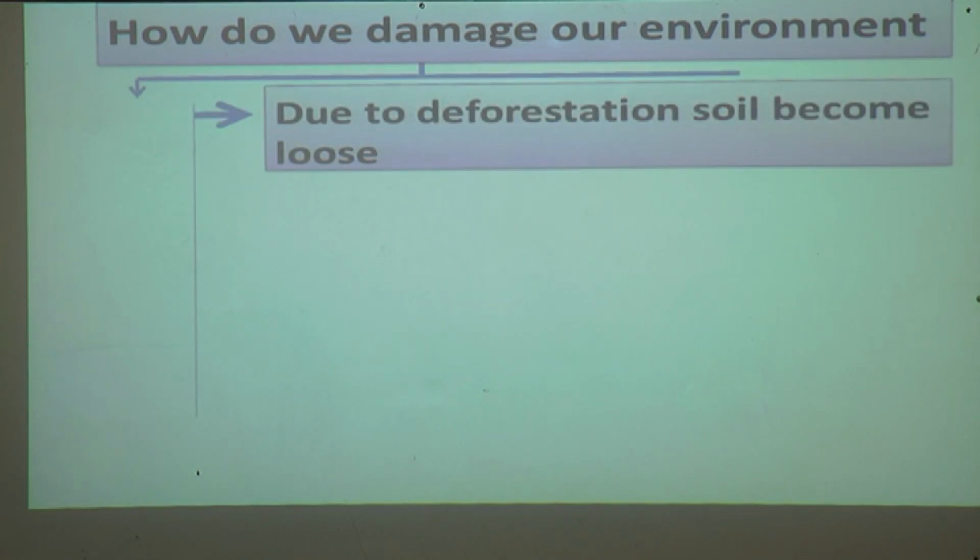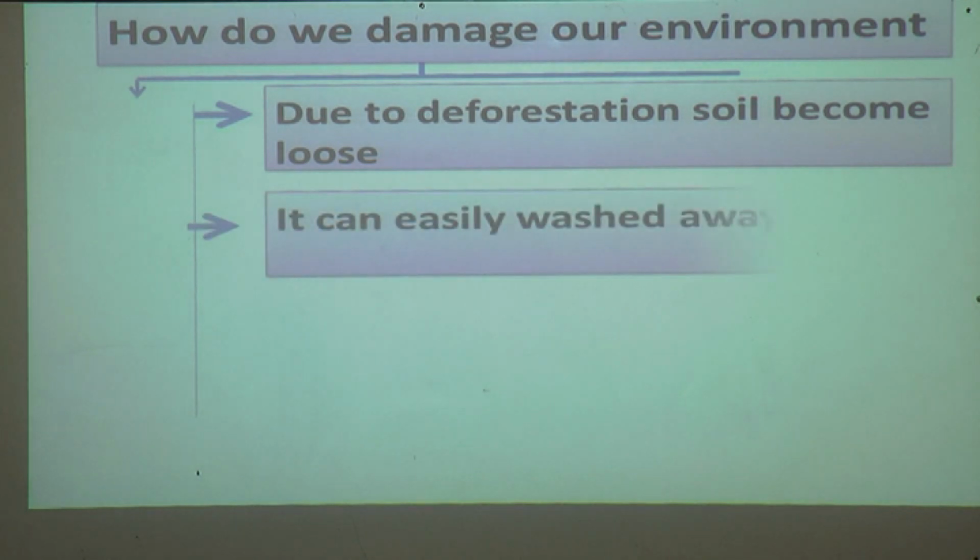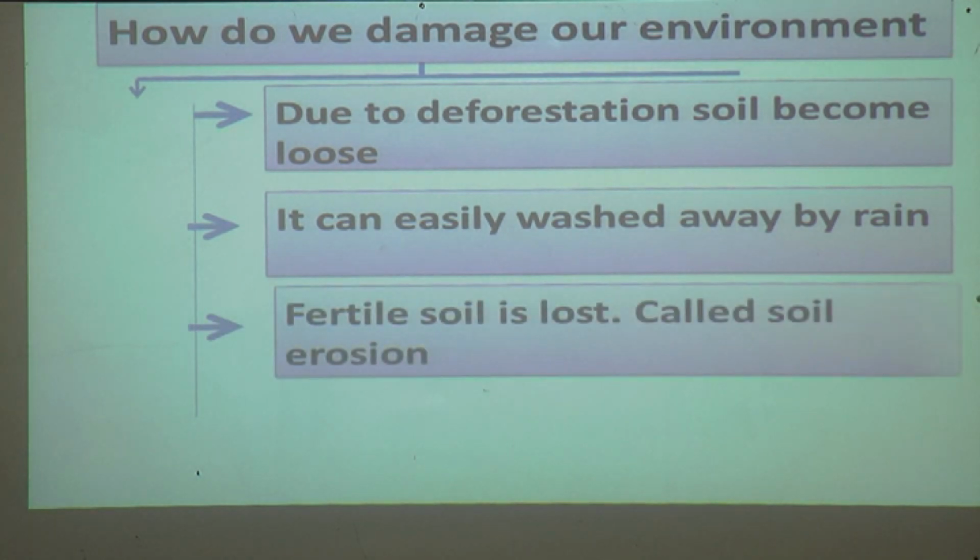Due to deforestation, soil becomes loose. If we cut the trees, for deforestation, the soil becomes loose. It can be easily washed away by rain. Fertile soil is lost.